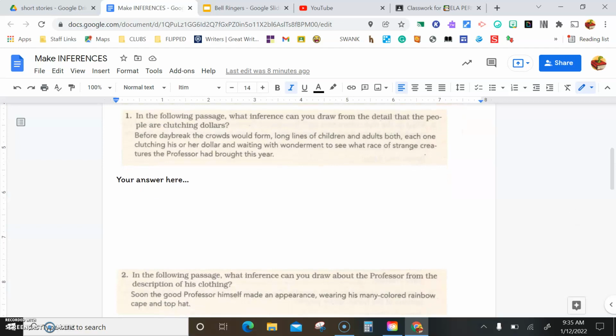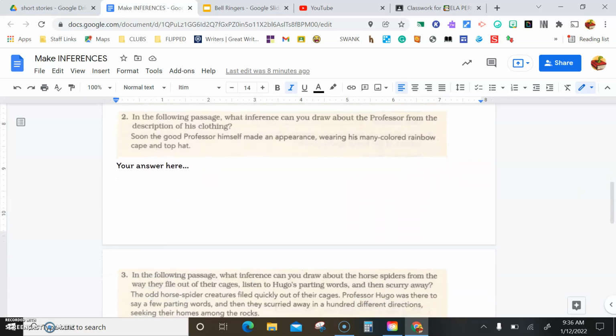Question 1. In the following passage, what inference can you draw from the detail that the people are clutching dollars? Before daybreak, the crowds would form, long lines of children and adults both, each one clutching his or her dollar and waiting with wonderment to see what race of strange creatures the professor had brought this year.